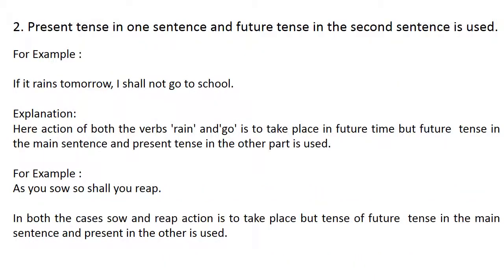Present tense in one sentence and future tense in the second sentence is used. For example, if it rains tomorrow, I shall not go to school. Explanation. Here the action of both the words rain and go is to take place in future time, but future tense in the main sentence and present tense in the other part is used. For example, as you sow, so shall you reap. In both the cases, sow and reap action is to take place in future, but future tense in the main sentence and present in the other is used.